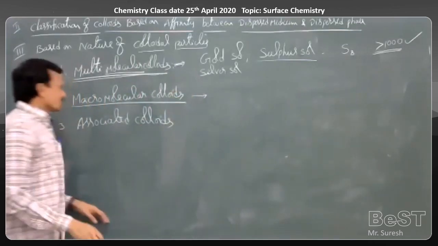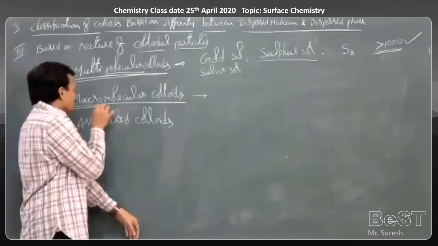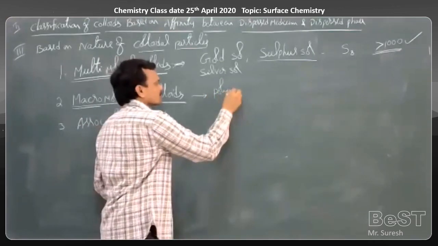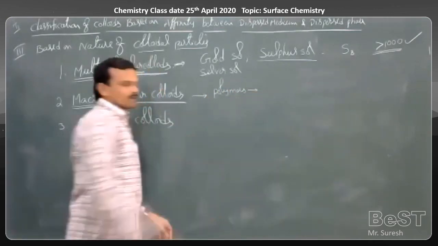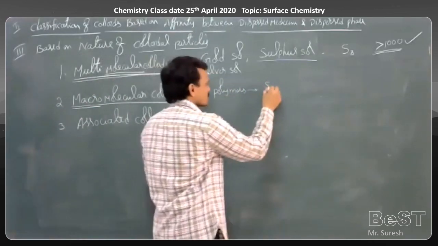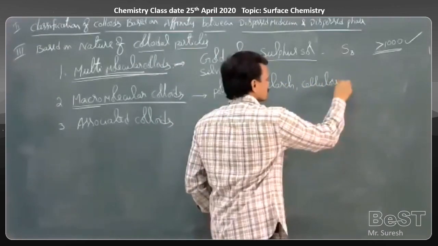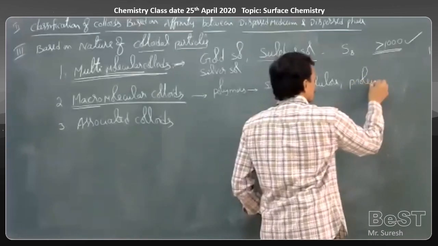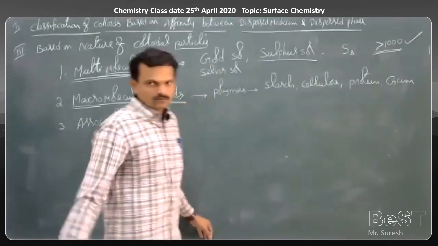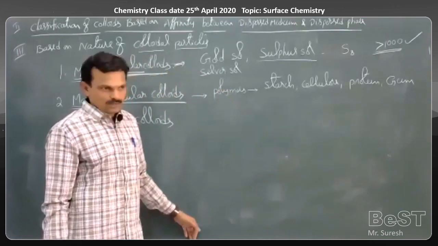Come to the second one here, macromolecular colloidal solutions. Macromolecules are nothing but polymers. If you take naturally occurring polymers like starch, cellulose, protein, gum, these are some examples of naturally occurring polymers.